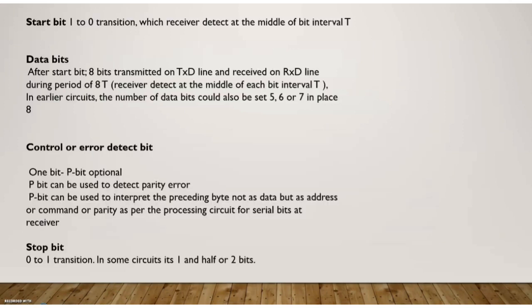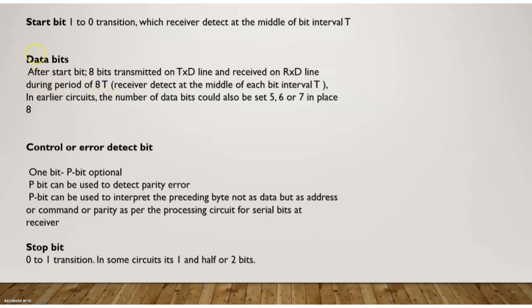Now let us see the various fields in detail. The start bit we have already seen, it is a 1 to 0 transition, that is, a high to low transition. This transition is detected at the middle of the time interval t, in the middle of the particular time slot. Next, there are 8 data bits, transmitted on the TXD line and received on the RXD line during the period of 8t. Every bit is sent with a time interval t, so totally 8t.